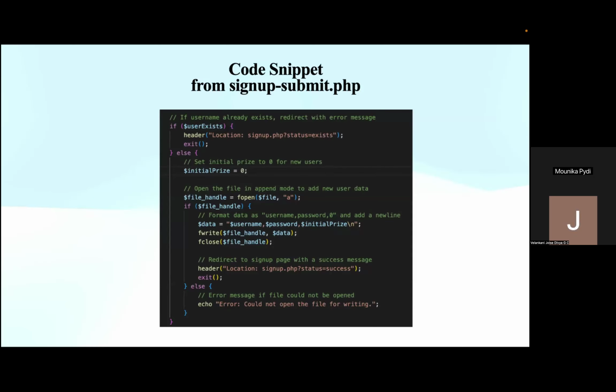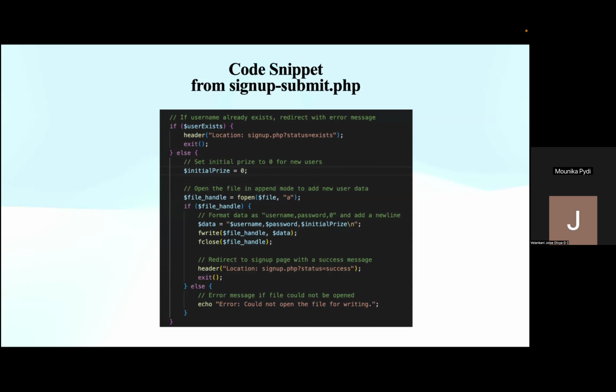This is the code snippet for the sign up page. This code handles the user registration logic in our application. First, if you see the code, it checks whether the user already exists or not using a condition. If the user is already found, then it redirects them to the sign up page, saying that the user already exists, so that we can register with some other name.